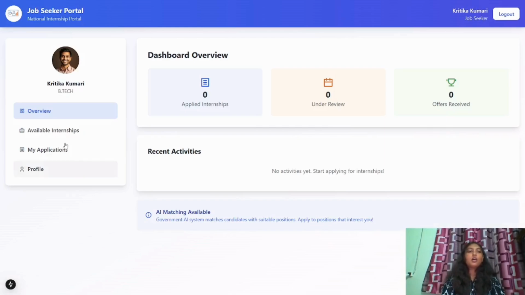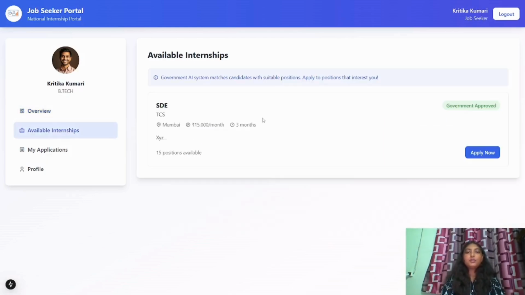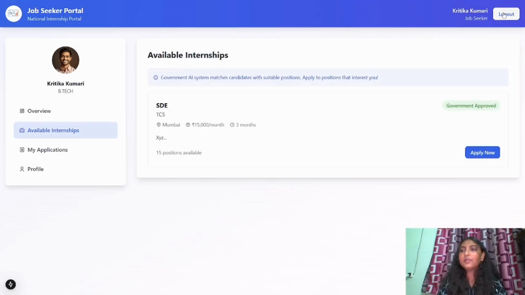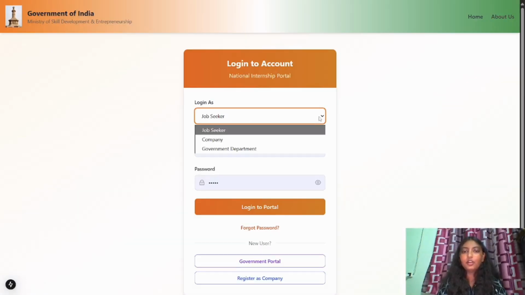So now here in available internships, the candidate can see the internships which the government has approved. As you saw earlier, there was no internship available for the candidate, but after the approval of the government, the candidate can see the available internship, and after clicking on apply now, the application will be submitted to the company's portal.